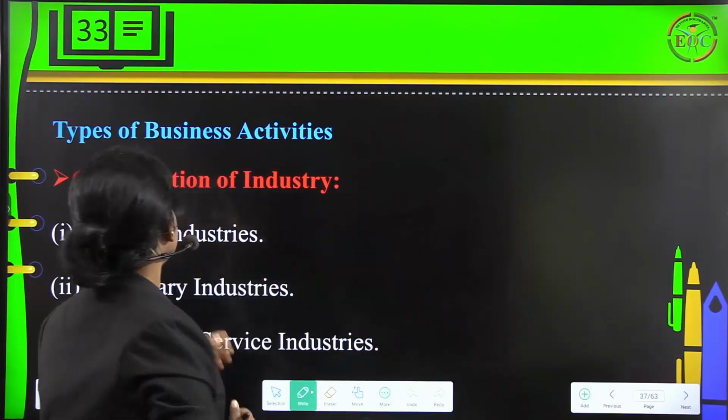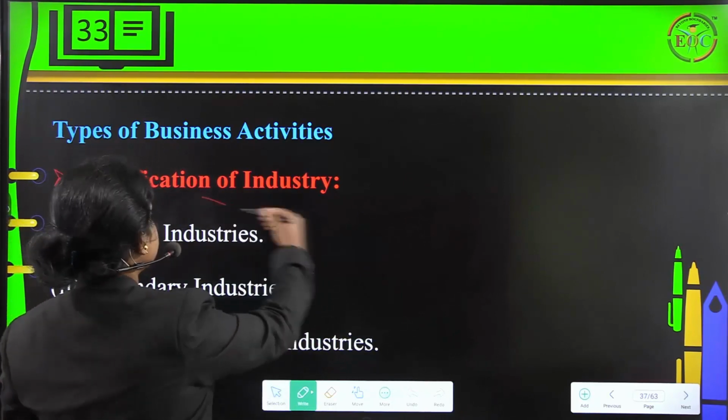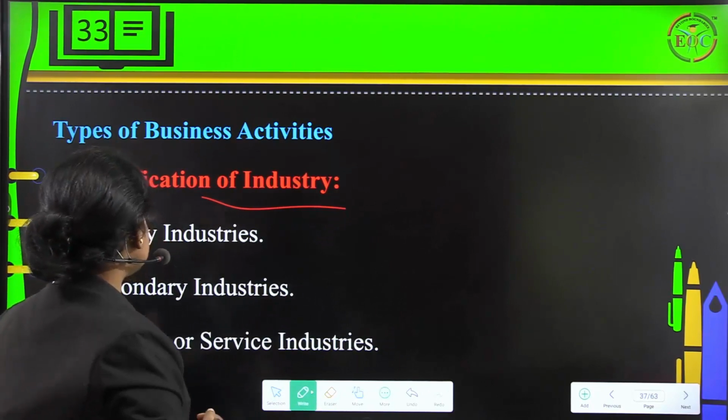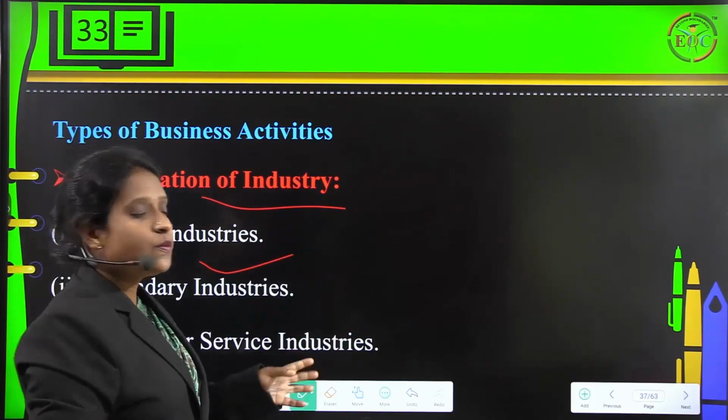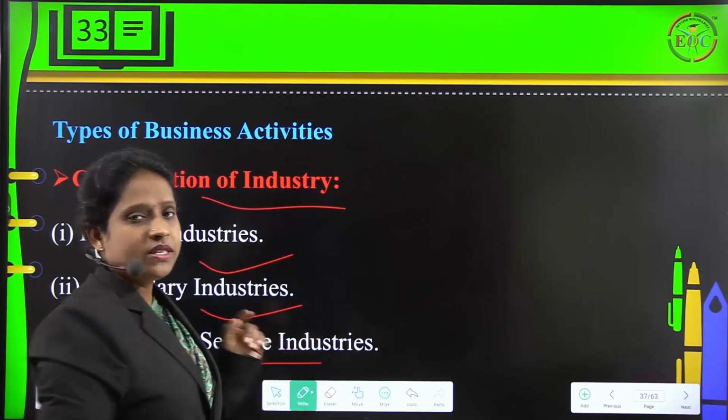Fine. Then types of business activities. Under this you can understand classification of industry. Here we have different classifications of industry. One is primary industry, next we have secondary industry, then we also have tertiary or service industries.